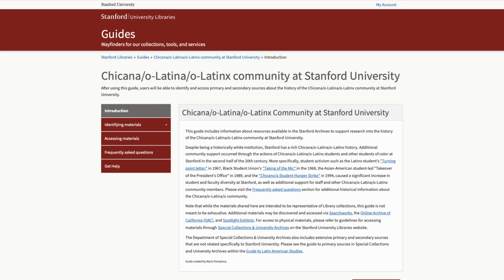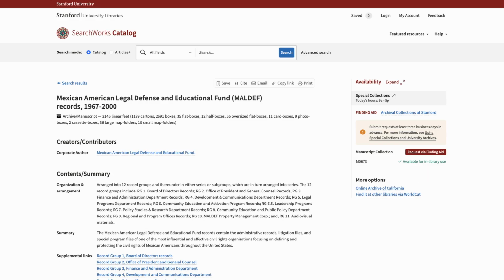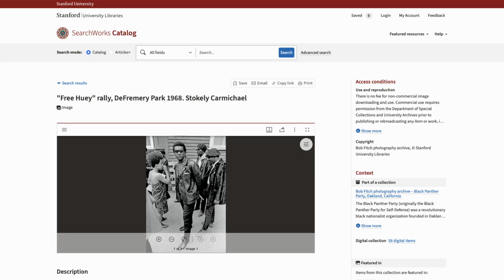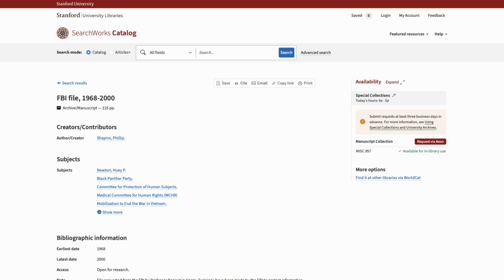Stanford's Special Collections has a lot of primary source documents from the civil rights movements, including the records of the National Council of La Raza and the Mexican-American Legal Defense and Educational Fund. Some of the most popular archives include the personal papers of Huey P. Newton and the Black Panther Party. This has a wealth of primary sources, including lectures, legal files, speeches, interviews, photographs, and audiovisual materials. There are also internal documents generated by the Black Panther Party, which includes community programs documents, as well as FBI documents.